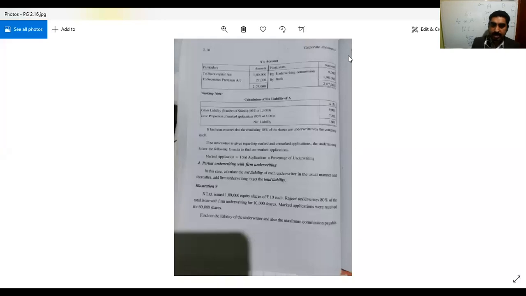So please have a look at today's portion. What is partial underwriting without firm underwriting? Only need to take care of this. The gross liability is what is given in the question, or in the proportion we need to take it. And from that, marked application is to be deducted, then the net liability will arise. That is partial underwriting without firm underwriting.